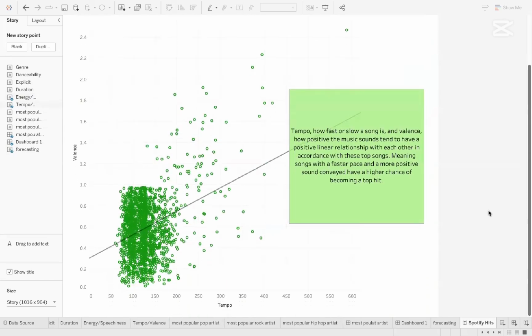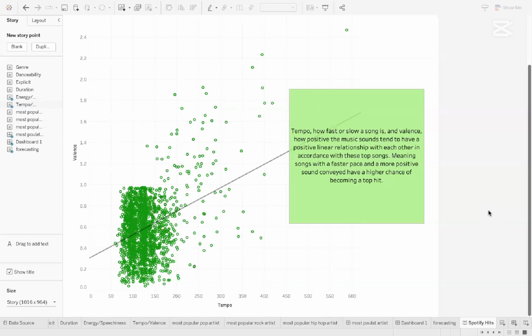Moving on, we have another scatter plot of tempo versus valence. Tempo, which is how fast or slow a song is, and valence, how positive the music sounds, tend to have a positive linear relationship with one another in accordance to these top songs. Meaning songs with a faster pace and a more positive sound have a higher chance of becoming a top hit.